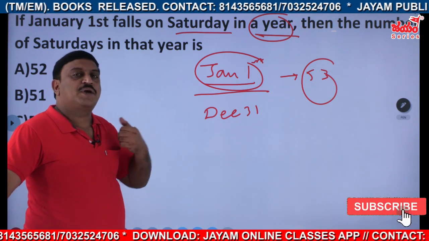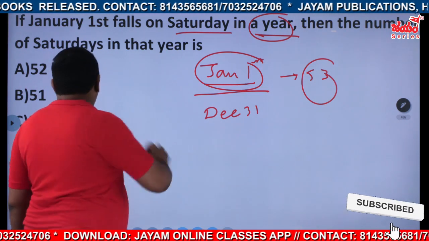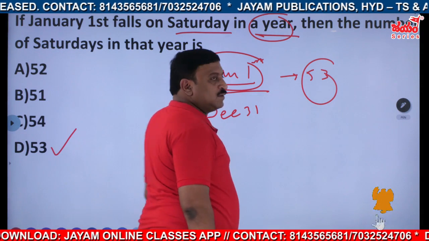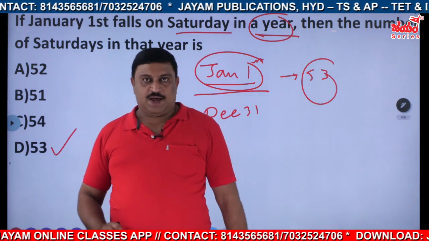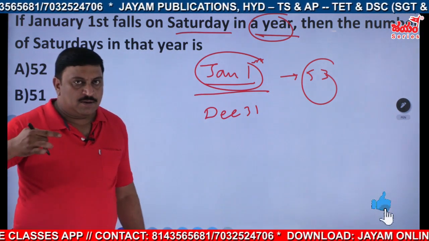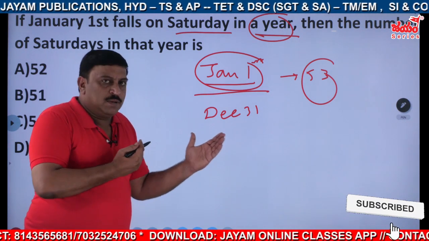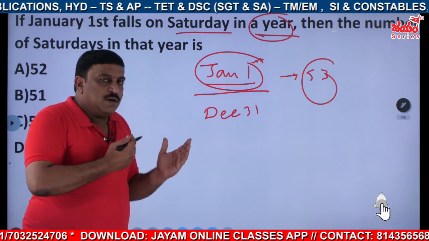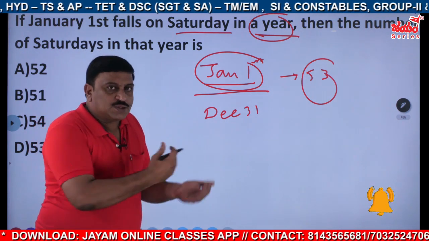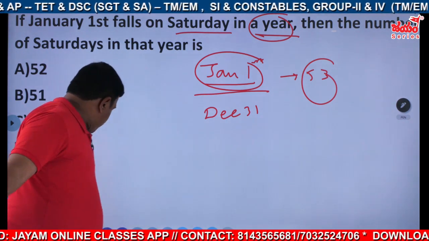For that reason, we can say without doubt it is 53 times. You may be a little confused here, but you'll get clarity in the next question.